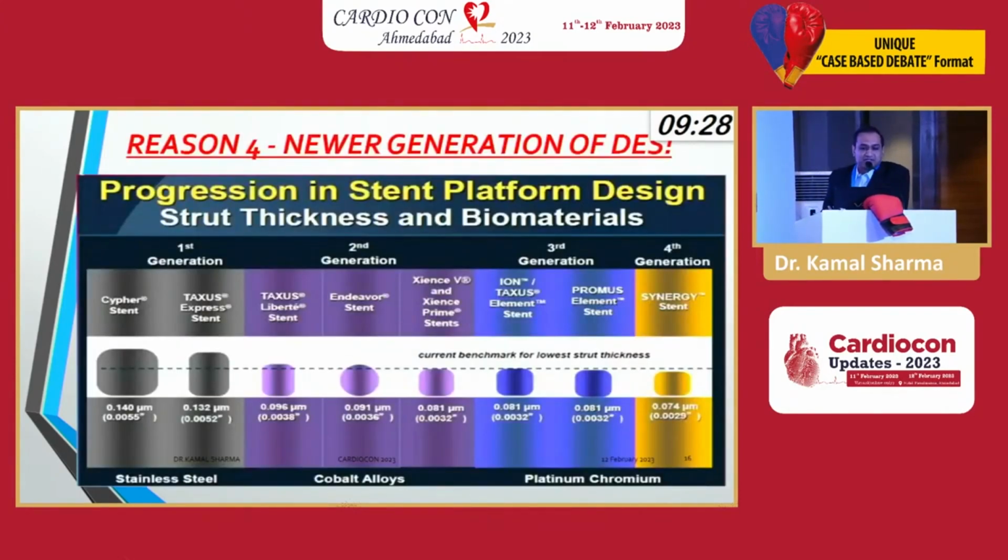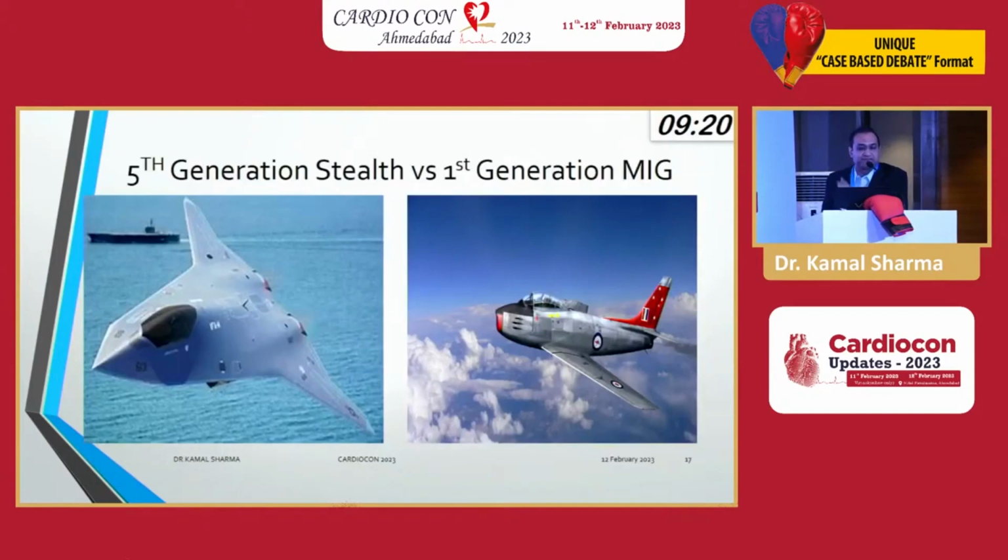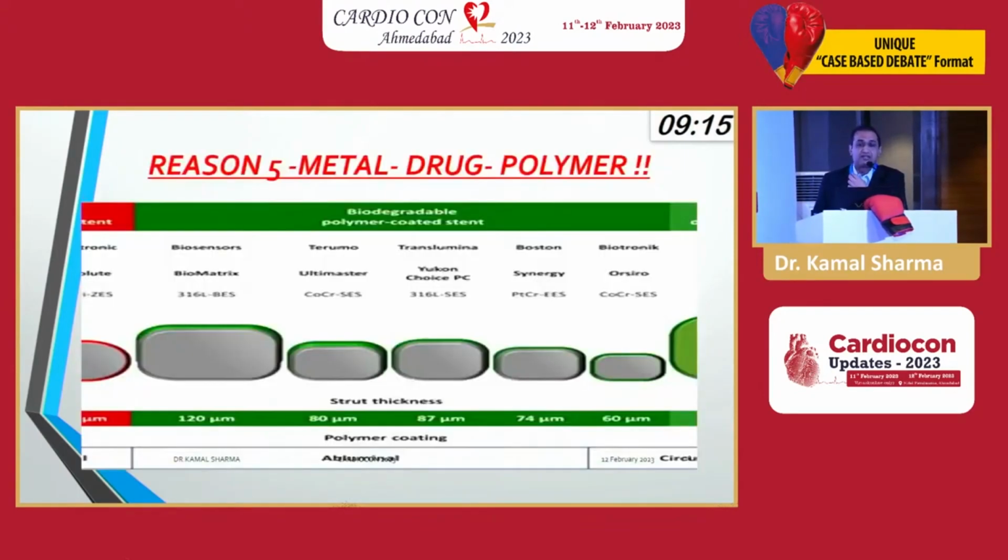What about the new generation drug eluting stent? We have ultra thin struts, a different platform. How do they fare? This is like 5th generation stealth air fighters. We are not talking about 1st generation MiG fighters. There is no polymer. Taxus had a polymer. The problem with the 1st generation was that some amount of polymer was left behind, so no endothelialization. You showed such a dirty, scary hyper microscopic view of a plaque, trying to scare us. That plaque is lost, completely replaced by healthy endothelium when you put a stent, by neointimal endothelialization.